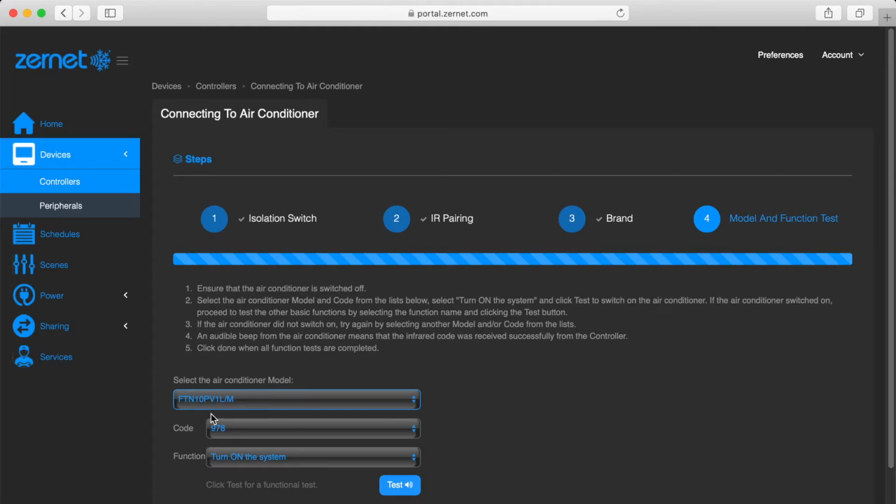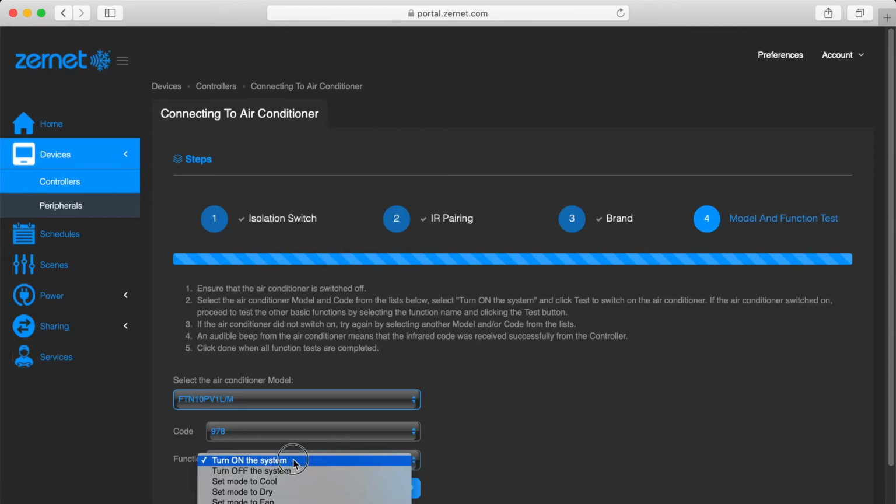A new code will be generated automatically based on your new brand and model selections. You may choose to perform functional tests before confirming the new code. Select a function that you would like to test. Then click the Test button.